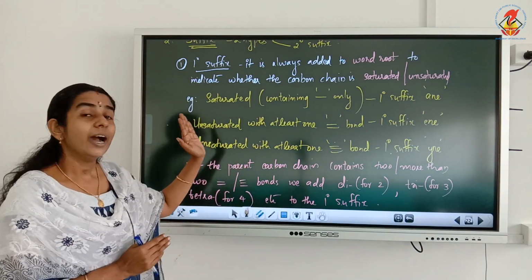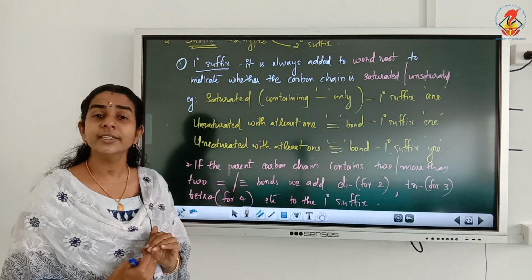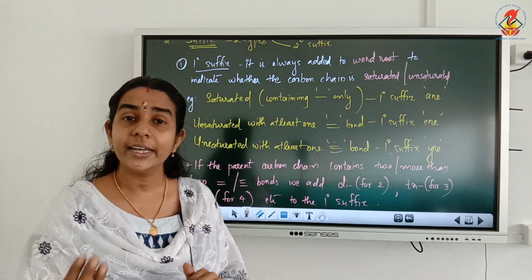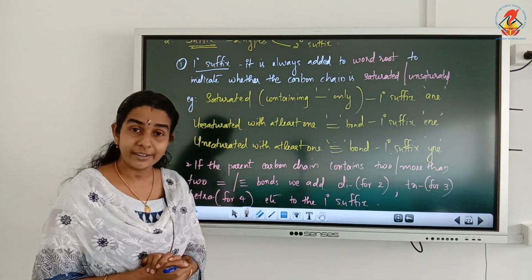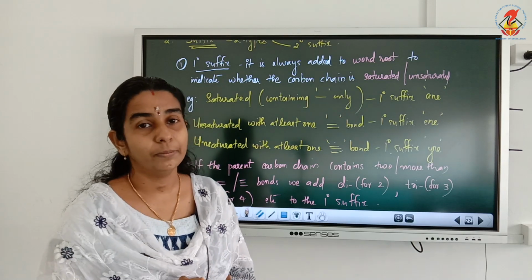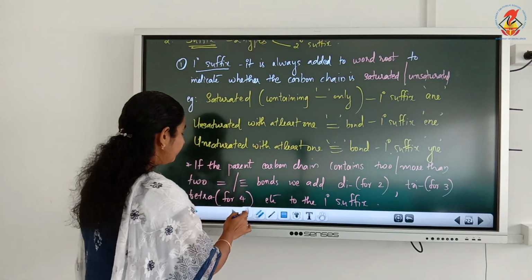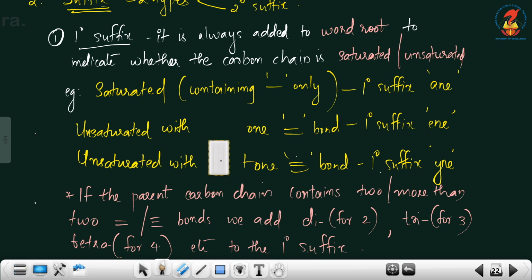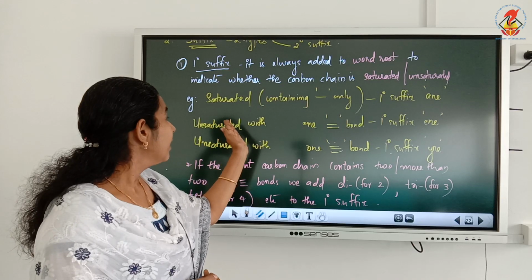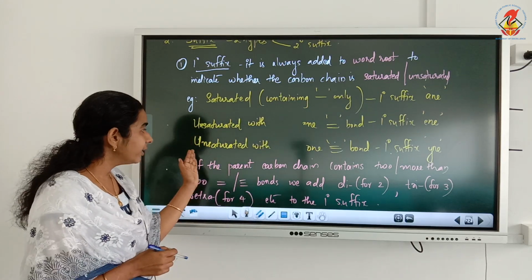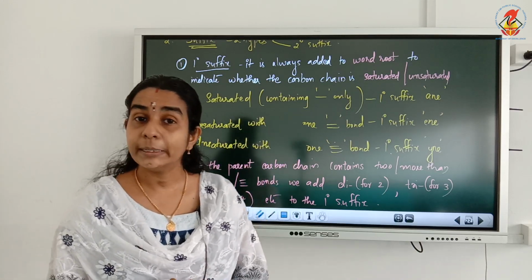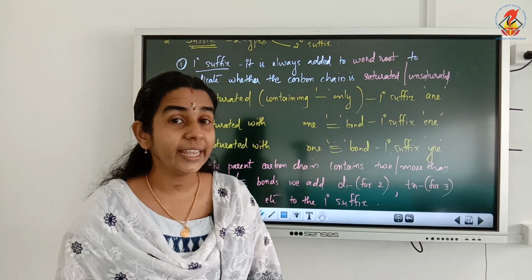Now, what does an unsaturated system mean? It contains double bonds or triple bonds. An unsaturated system containing one double bond has the primary suffix ENE, and an unsaturated system with one triple bond has the primary suffix YNE.